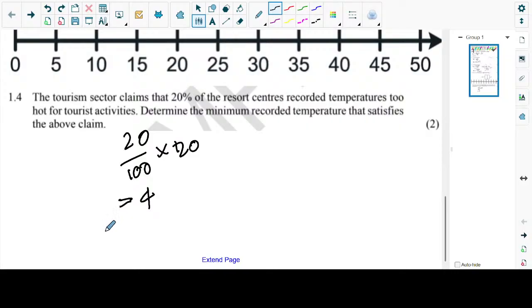Now we should try to answer exactly what they ask us. Remember, our examiner said we should answer what it is that they're asking us. Let's check what it is they're asking here. We should determine the minimum recorded temperature that satisfies the above claim. What are the temperatures?